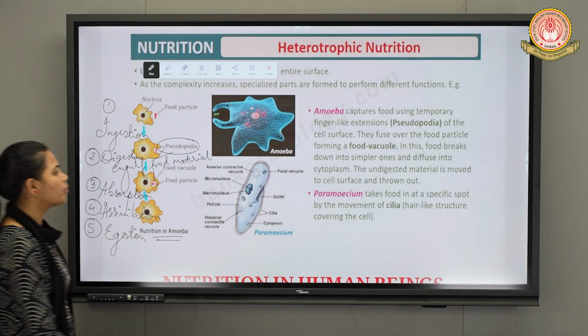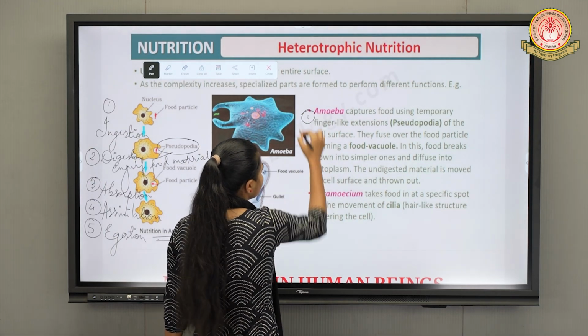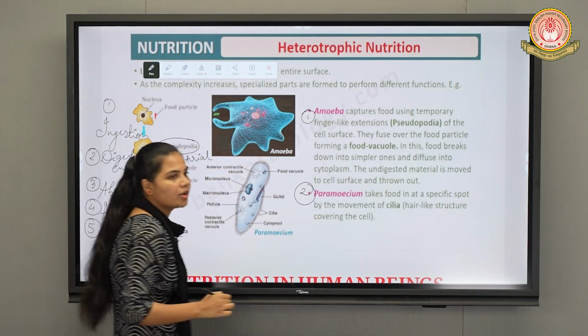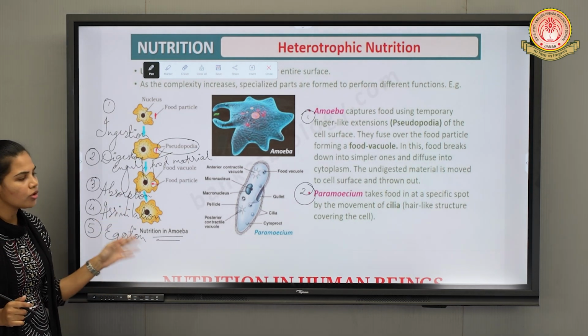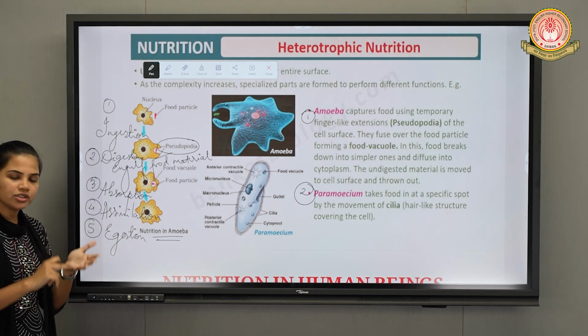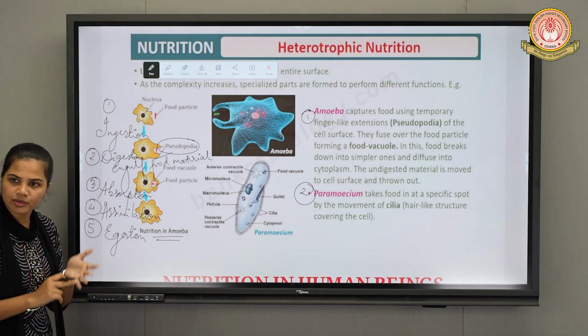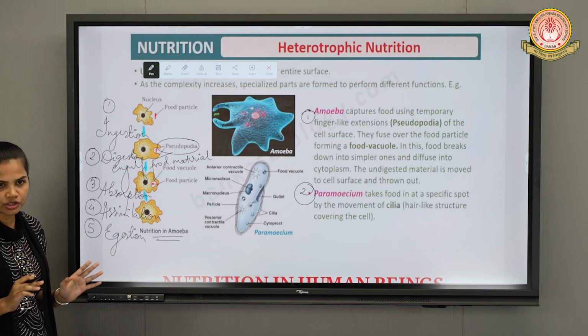Secondly, we have the example of paramecium. Paramecium is also a type of protozoa, which again uses the same process: ingestion, digestion, then absorption, assimilation and egestion.